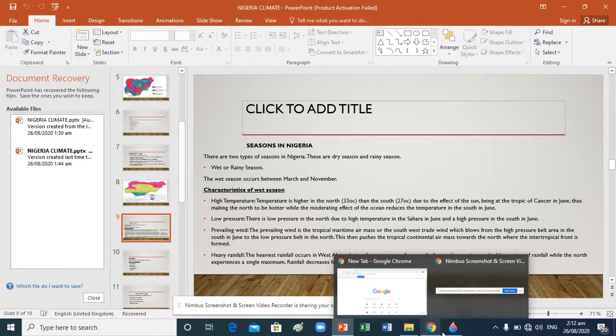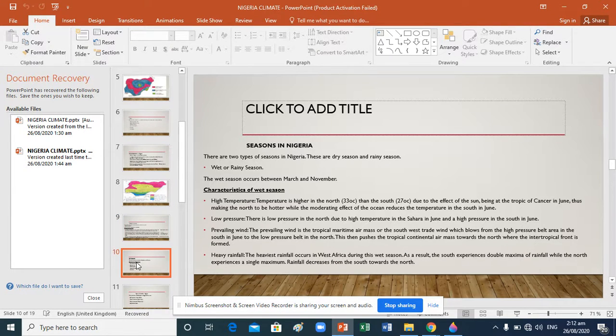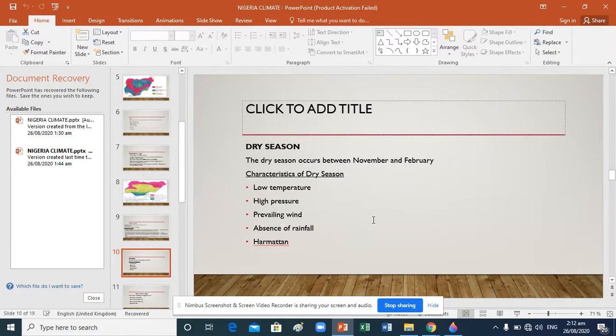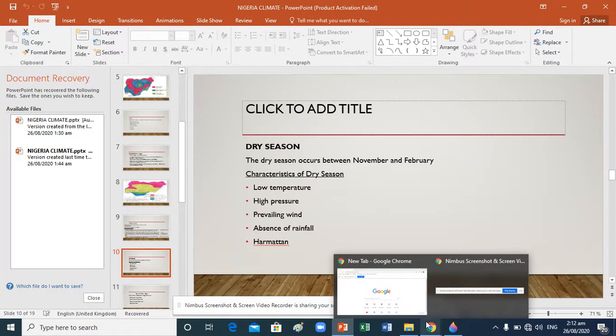And heavy rainfall, that is common in the rainy season. That means during that period of time, we are going to experience heavy downpours of rainfall. And we have the opposite, the dry season. The dry season means months or periods without rainfall, with the exception of coastal areas: Lagos, Calabar, Port Harcourt, where clouds can form. Why?